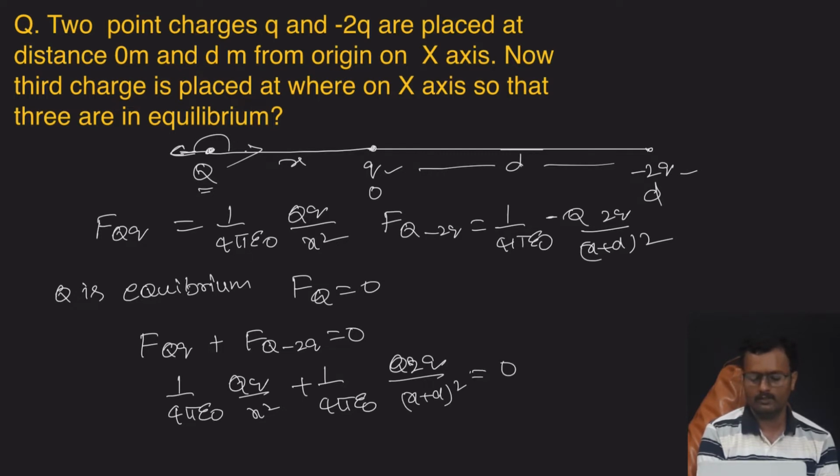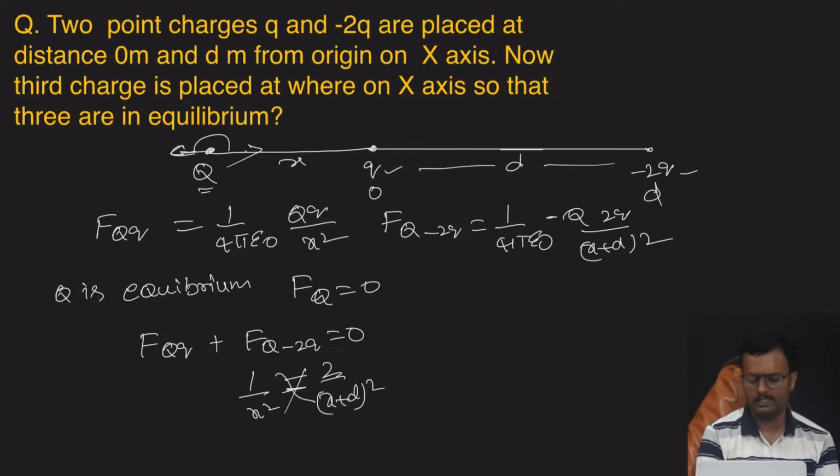Plus into minus is minus. Shift this term to the right side, minus becomes plus. 1 by 4 pi epsilon naught cancels, Qq cancels. So 1 by x square is equal to 2 by x plus d whole square.